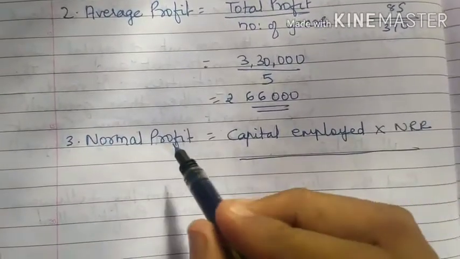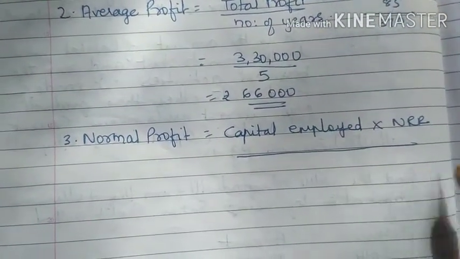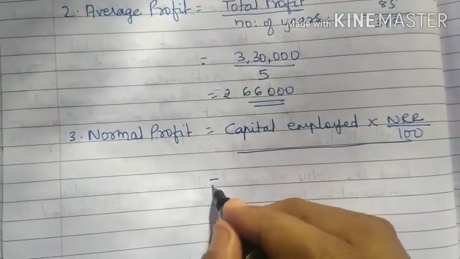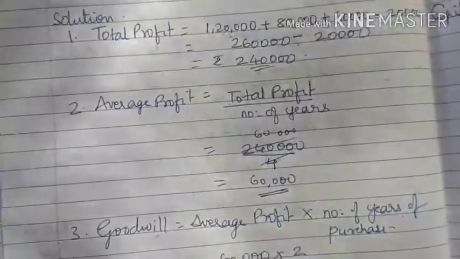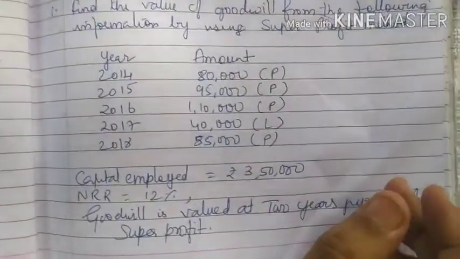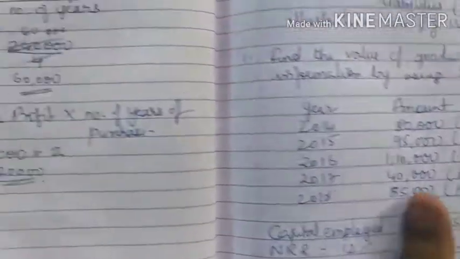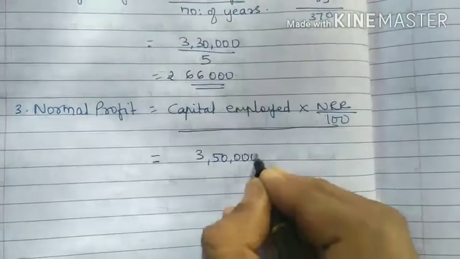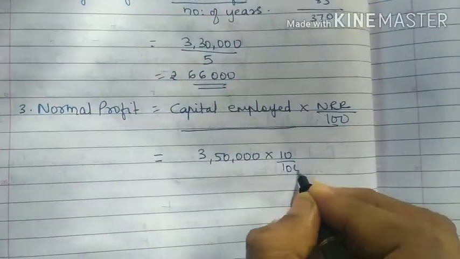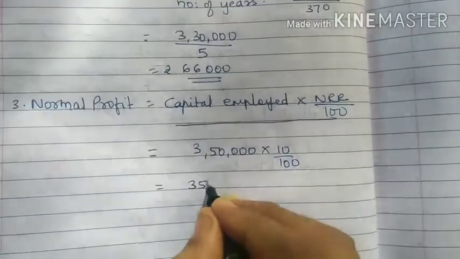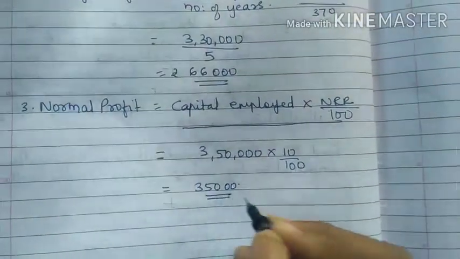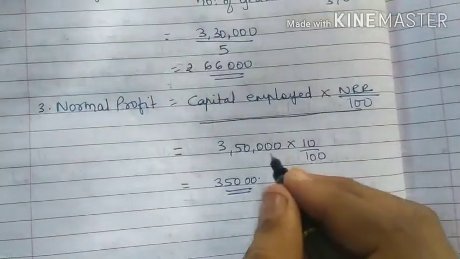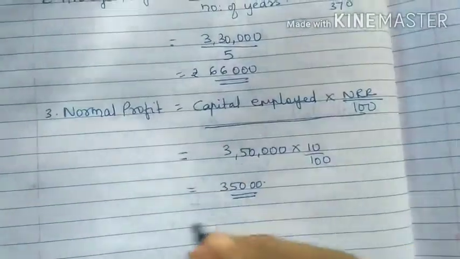The capital employed is given over here, it is 3,50,000. So 3,50,000 into 10% gives 35,000. This is the normal profit. 3,50,000 into 10 upon 100, you will be getting 35,000.